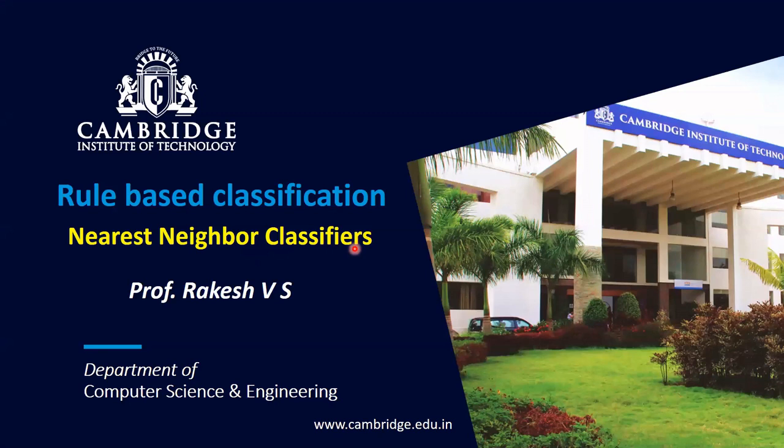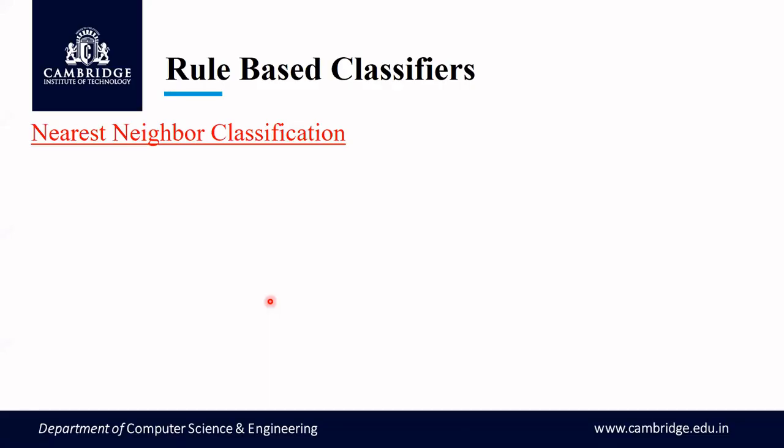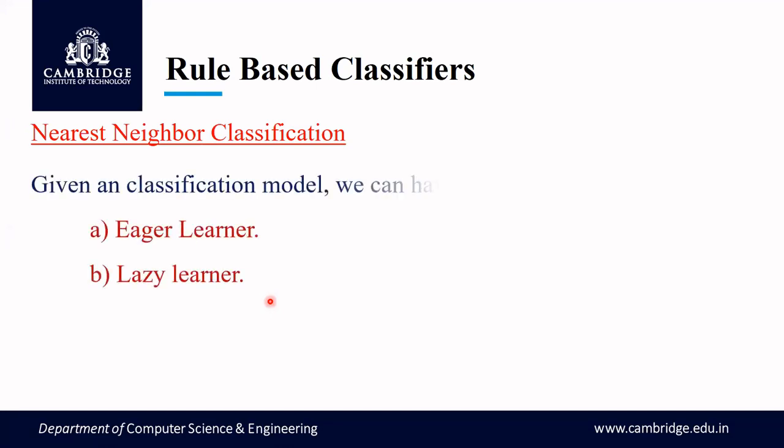Nearest neighbor classifiers with respect to rule-based classification. So the last topic in this particular module. Here, when I consider nearest neighbor classification or classifiers, before understanding what this is, for a given classification model, we have two types of learners. One is eager learner and the other one is lazy learner. So let us see what are these two. What is eager learner and what is lazy learner.